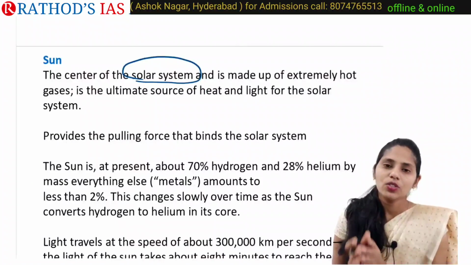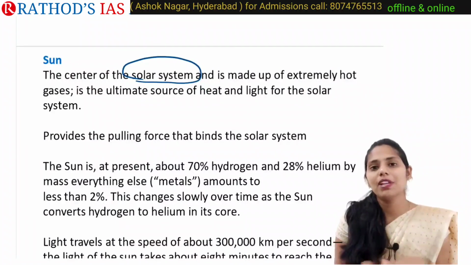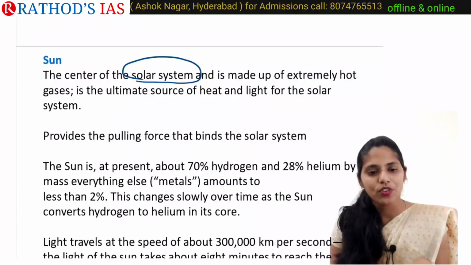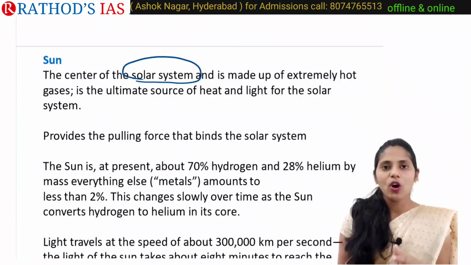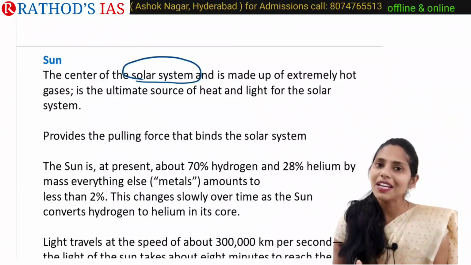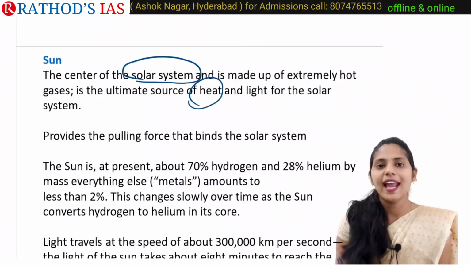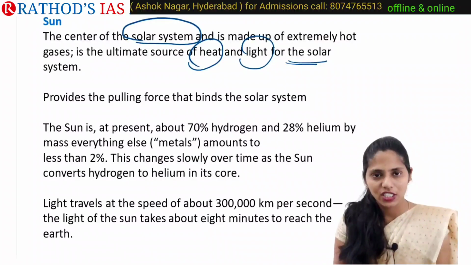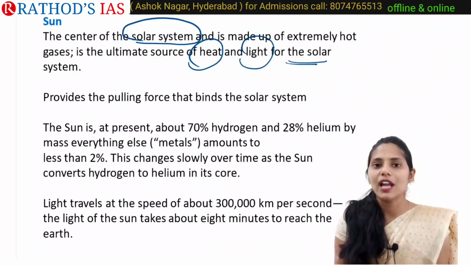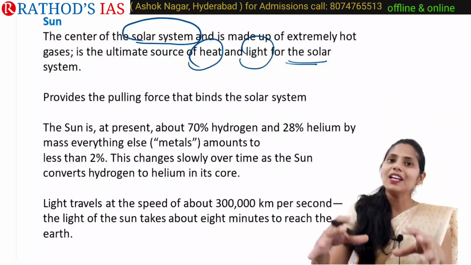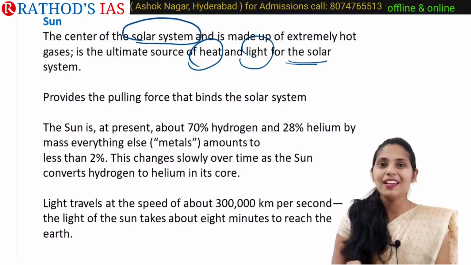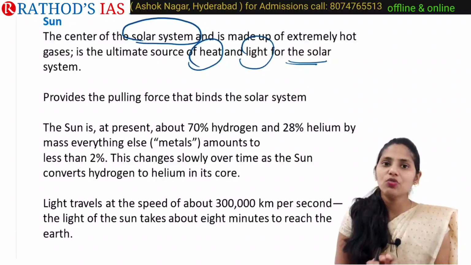I know even kids know that the Sun is located in the center of our solar system. The Sun is extremely hot, because the Sun mainly comprises gases. And we all know the Sun is the ultimate source of heat and light for our solar system. The Sun has gravitational force, and because of this gravitational force, planets are held by the gravitational force of the Sun.